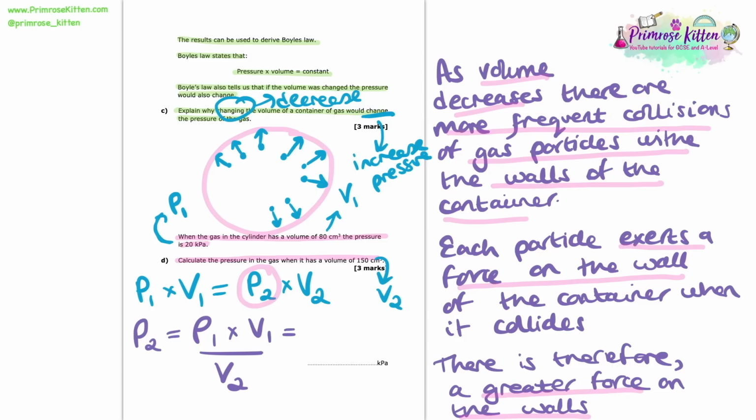So rearranging this, I find that P2 is equal to P1 times V1 over V2. That gives me 20 times by 80 over 150. Putting that into the calculator, I find that the pressure of the gas is 10.7 kilopascals, and that there is our answer. So this method is how we harness that equation they give us, that pressure times volume equals constant. We can just take the pressure and volume of one set of data equals the pressure times volume of another set of data, and that's how it works. So it works out quite simple, really.